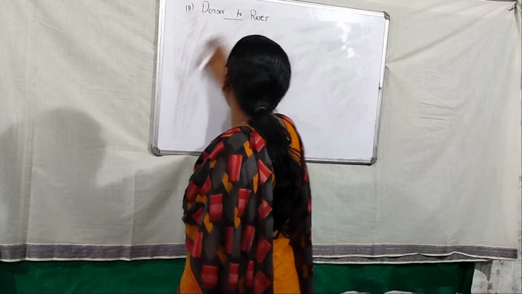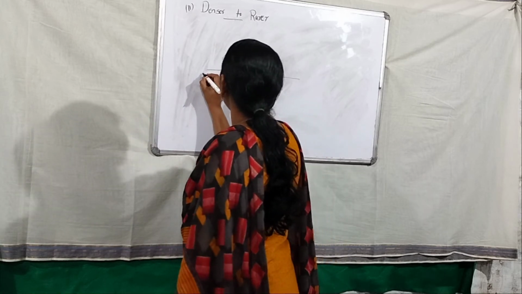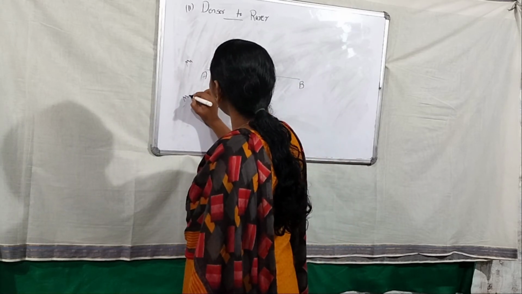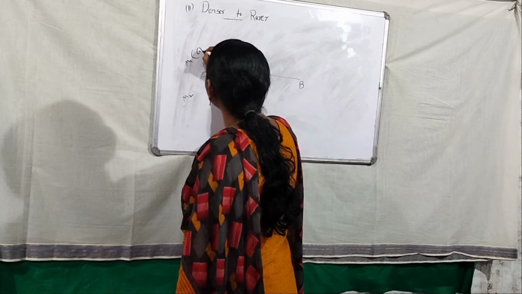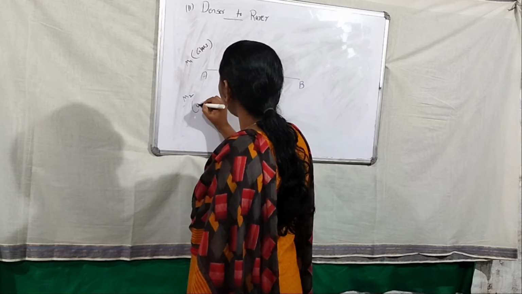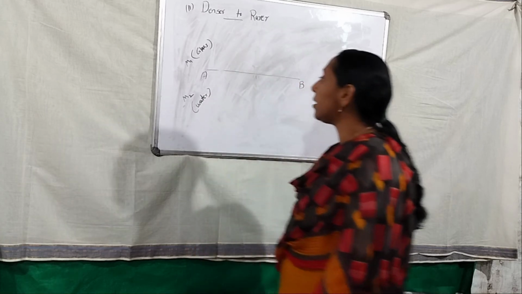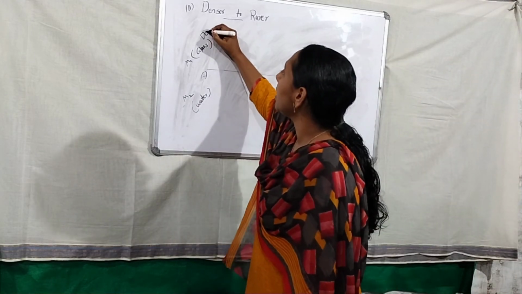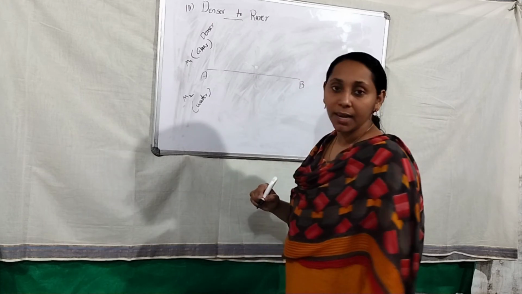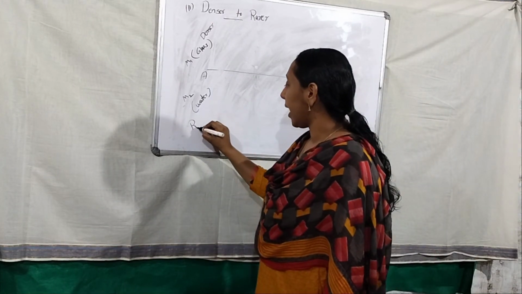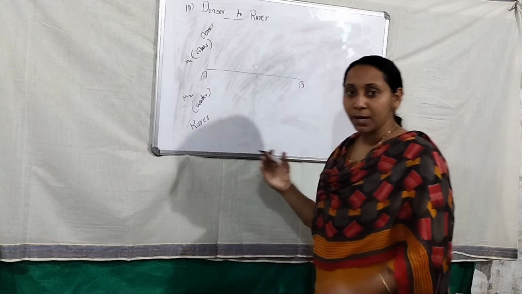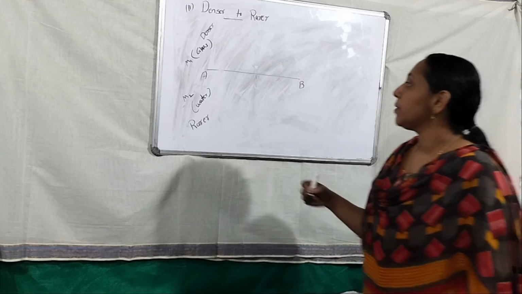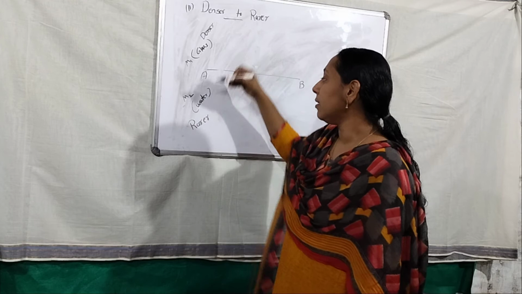So I consider a boundary line. My boundary line is AB. Any name you can choose. This is my medium 1 and medium 2. Medium 1 is glass and medium 2 is water. Compared to glass and water, which one is more denser? Yes, you are right. Glass is more denser. The number of particles in a smaller area is high in the case of glass, and water is rare compared to that. It depends on which one is rare and which one is denser. So in this case, glass is denser and water is rare.